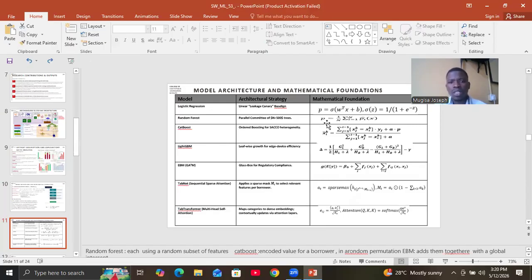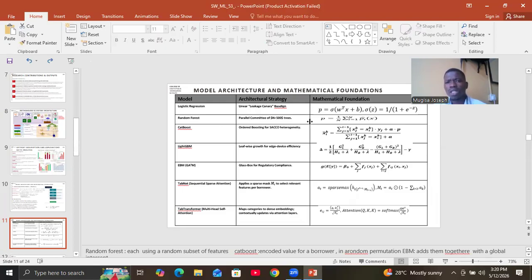And then we're looking at a random forest, the parallel community of trees. Mainly, this model trains a specified number of decision trees on a bootstrap sample of data.